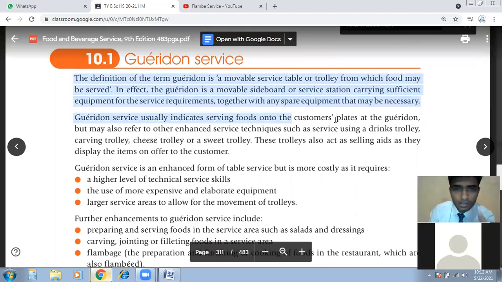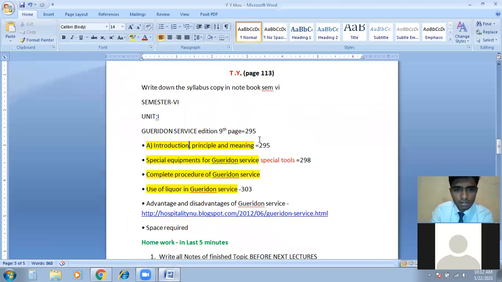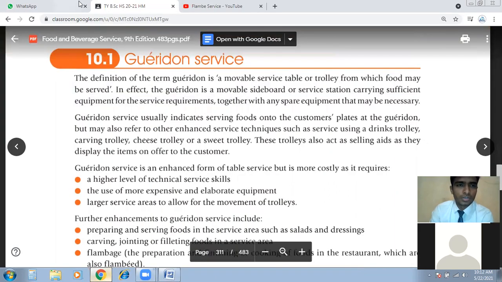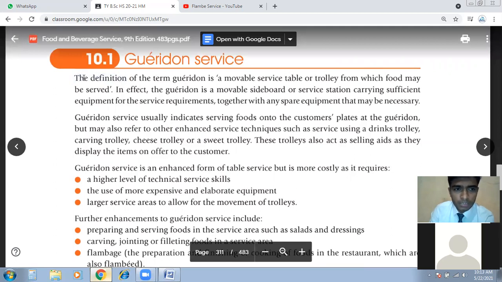Okay, so the definition of flambe. What is the first point? You can see here, the first point is introduction, principle and meaning of flambe. I have uploaded the notes on Google Classroom. You can see the points. So we are going point by point, by the syllabus copy.